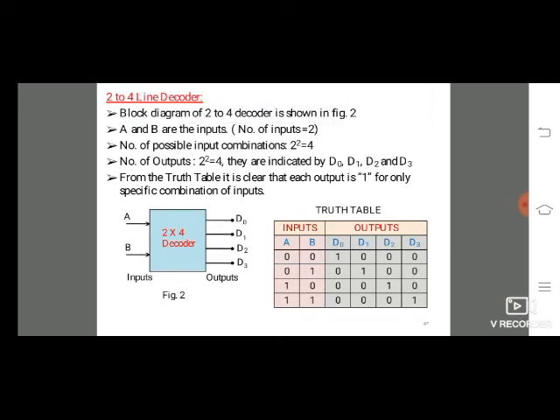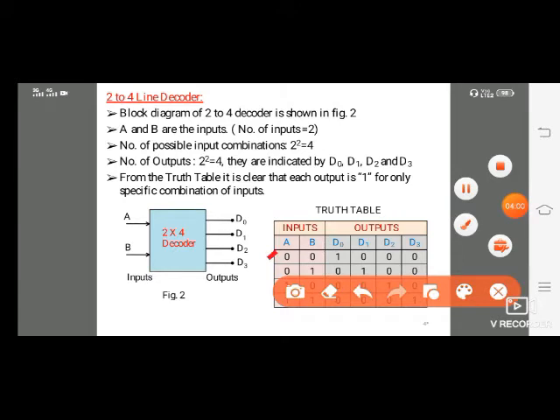Based on the functional block diagram, here 2 inputs are there, 4 outputs. This is our truth table. For 2 inputs, 4 possible conditions are there. 2 power 2, that means 4: 0, 1, 2, 3. We are representing the binary values in the inputs: 00, 01, 10, 11. That is our inputs. First we are applying 0, 0. That means D0 will be active, remaining all are inactive. That means in the outputs we are putting 1 in D0.